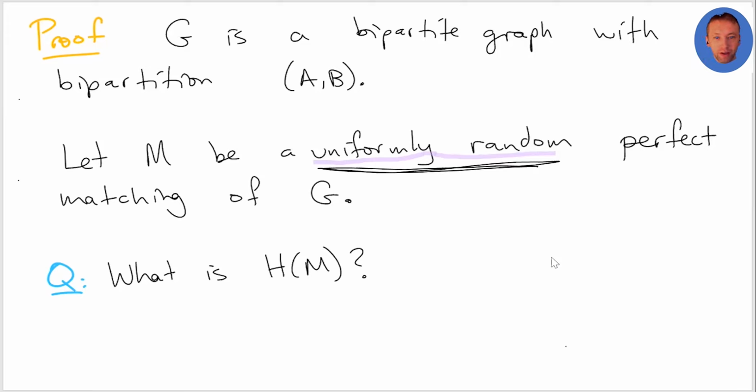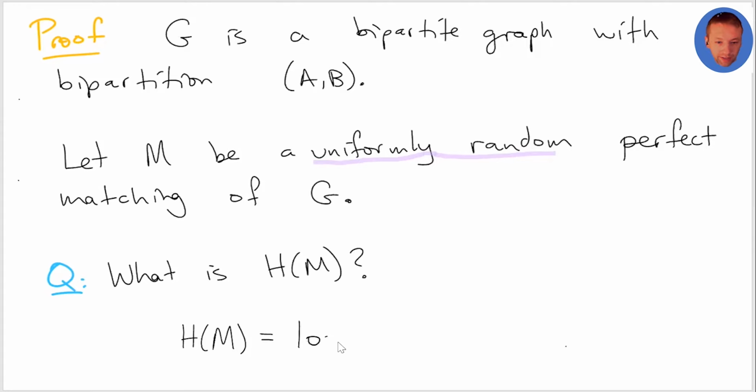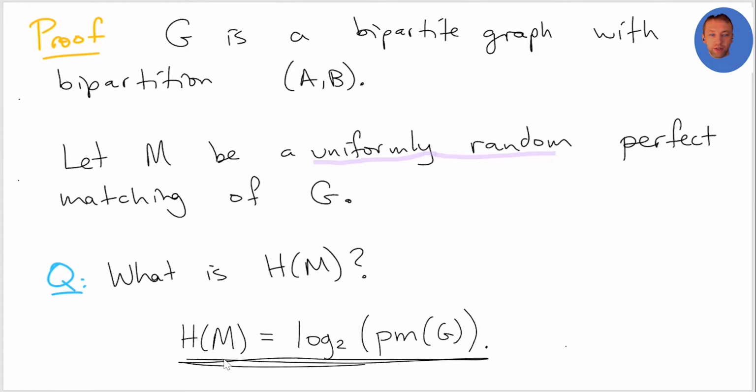So here, M is a uniformly random matching, so it's just going to be log base 2 of the number of perfect matchings in G. That's just by the fact that for uniform random variables, the entropy is the log of the size of the range. The range here is all the perfect matchings, and they're all equally likely. What we're trying to do is get an upper bound on the number of perfect matchings.